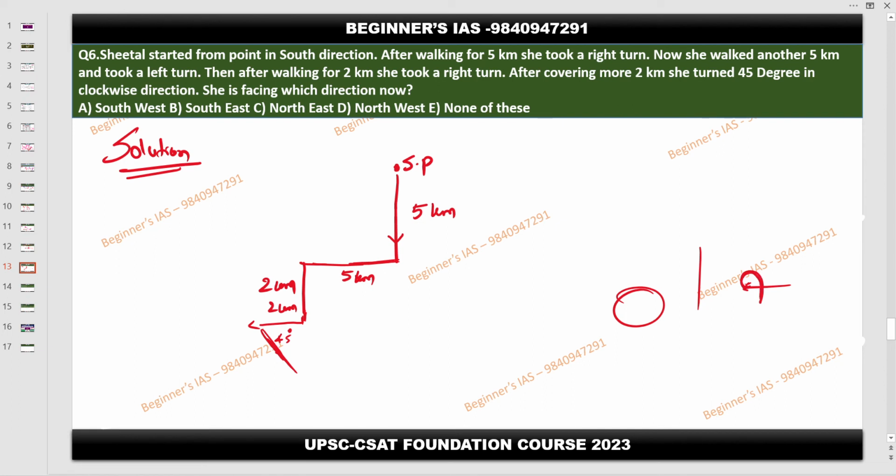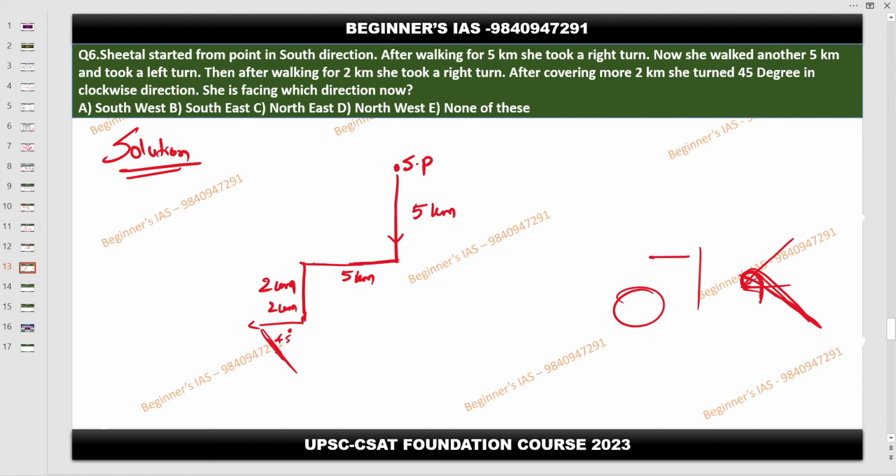Sir, if she is 45 degree in this direction, 45 degree means. Understood, people?